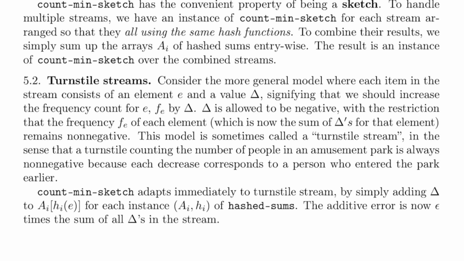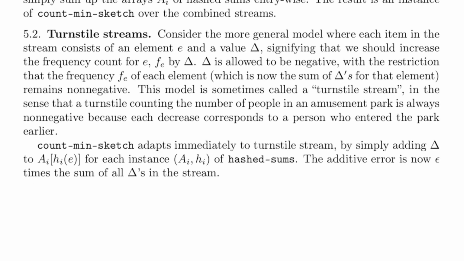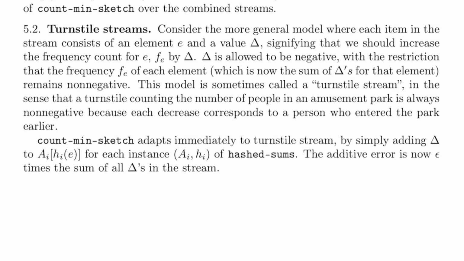This model is sometimes called a turnstile stream, in the sense that a turnstile counting the number of people in an amusement park is always non-negative because each decrease corresponds to a person who entered the park earlier. Count-Min Sketch adapts immediately to turnstile streams by simply adding delta to A sub i, h sub i of E for each instance A sub i, h sub i of hash sums. The additive error is now epsilon times the sum of all deltas in the stream.